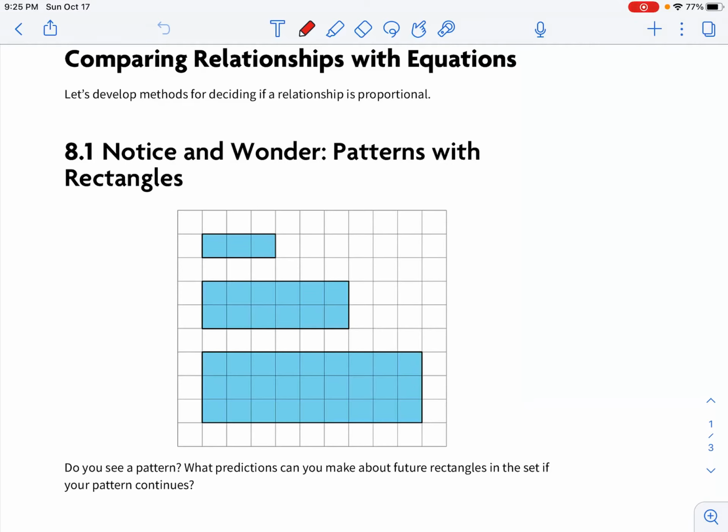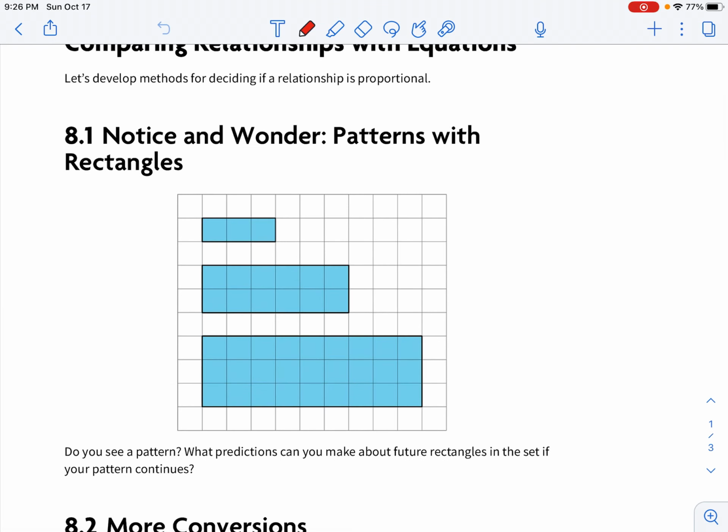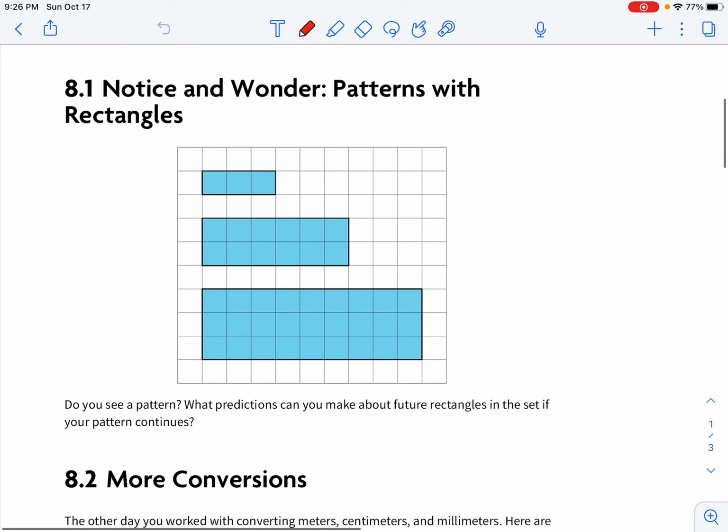All right, I'm going to start looking at comparing relationships with equations, and now this is what do equations of proportional relationships look like. All right, so notice and wonder patterns with rectangles. So looking at this, you can kind of see a pattern. Well, it looks like everything doubles, so side lengths double.